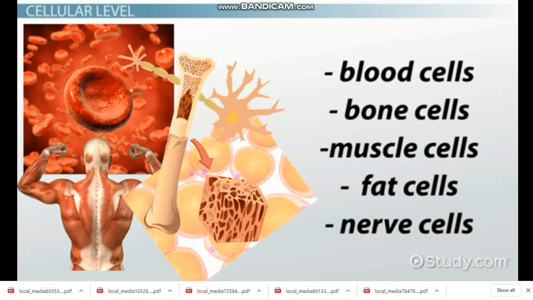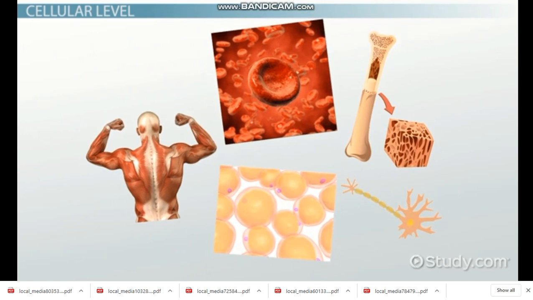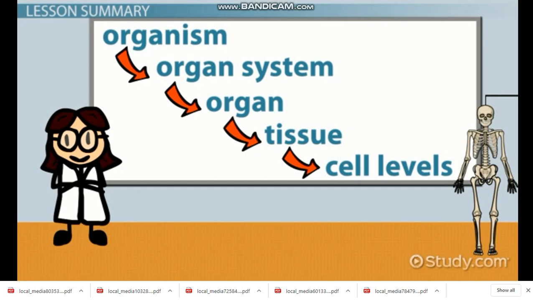Remember, even though there are many different cell types within the human body, and each cell is working alone without an awareness of the rest of the body, all the cells of the body work together. In fact, our lives depend on it. Now that you have worked your way down through the levels of complexity, we will review by working our way back up.